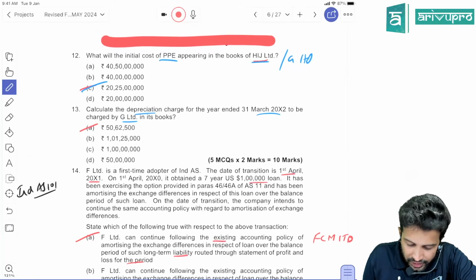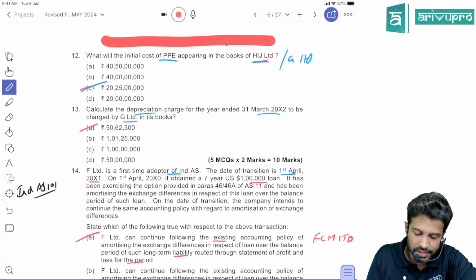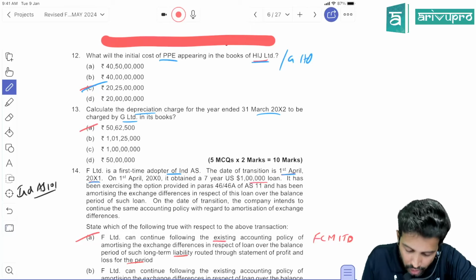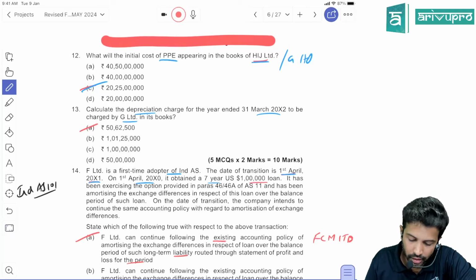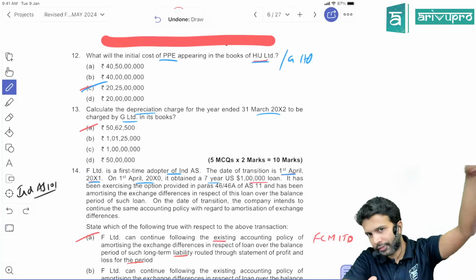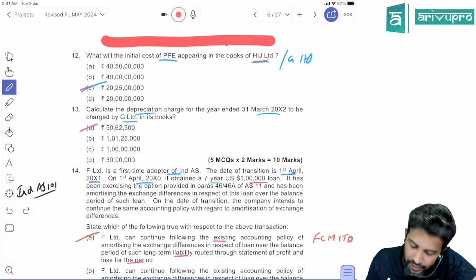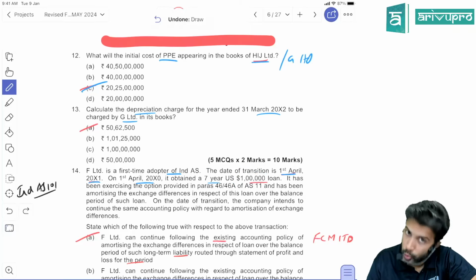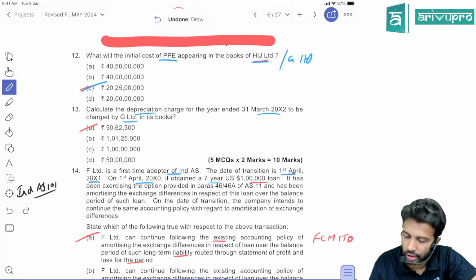Okay. F Limited is the first time adopter of Ind AS. The date of transition is 1st April 20x1. On 1st April 20x0, before the date of transition itself, meaning 1 year before the date of transition, this company had obtained a 7-year US dollar foreign currency loan of $100,000.